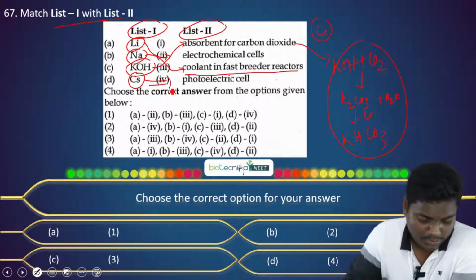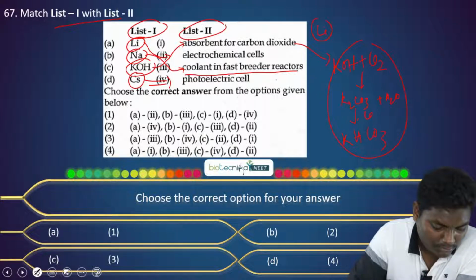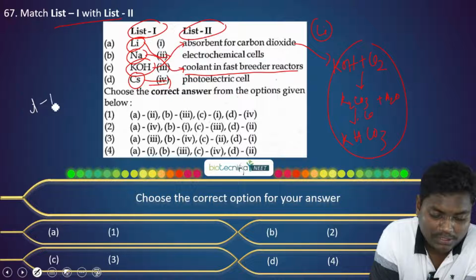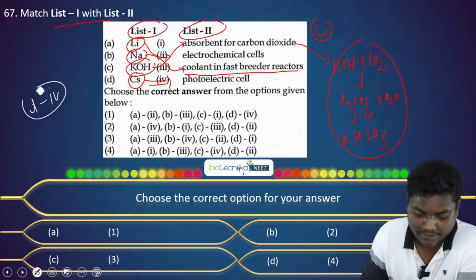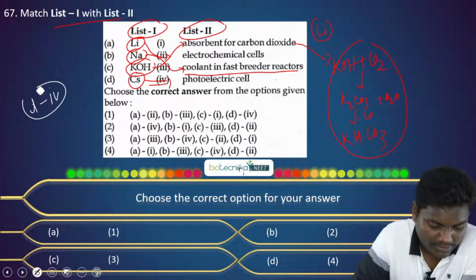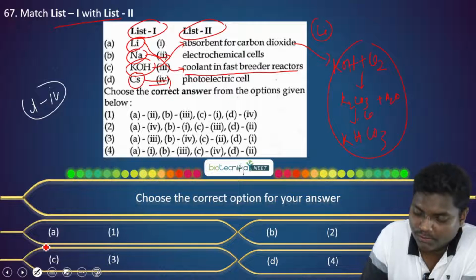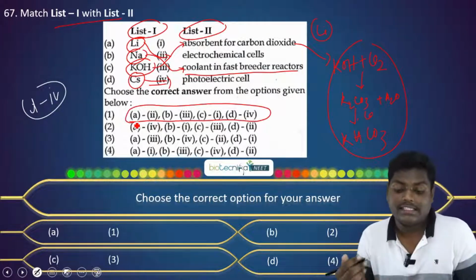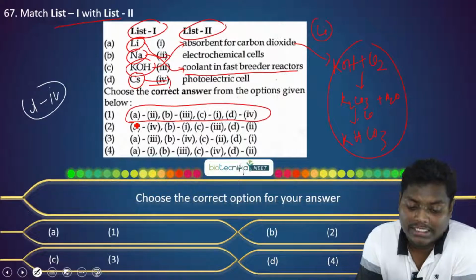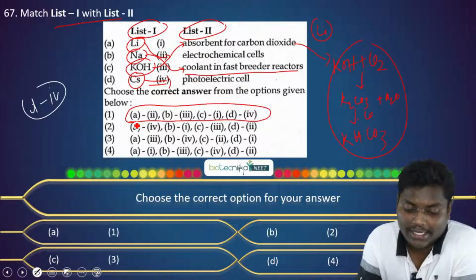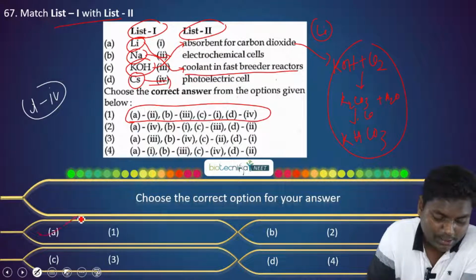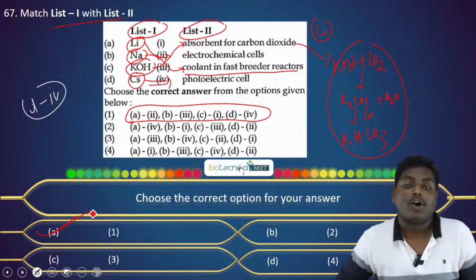So what do we have? Let's try to correlate. We are having D4. Let's check this. D4, this is the option that we are having, where cesium is a photoelectric cell, and lithium is A3, A2. Lithium is an electrochemical cell. So this is option A. The correct option for this is option A.